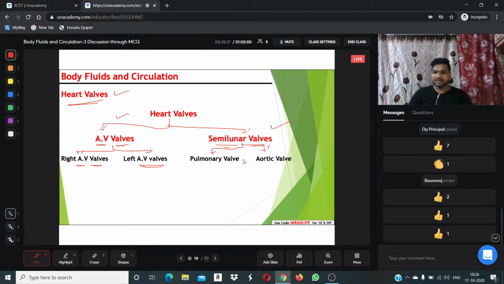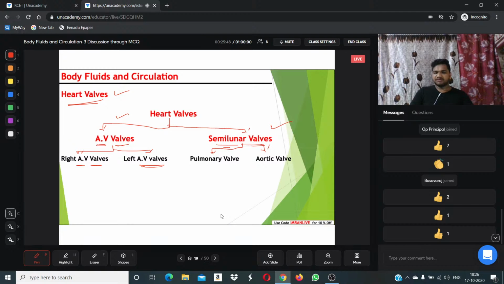Then we have semilunar valves. The atrioventricular valves are again of two types: right atrioventricular valves and left atrioventricular valves. Then we discussed semilunar valves. They are of two types, pulmonary valve and aortic valve. We will discuss everything one by one.